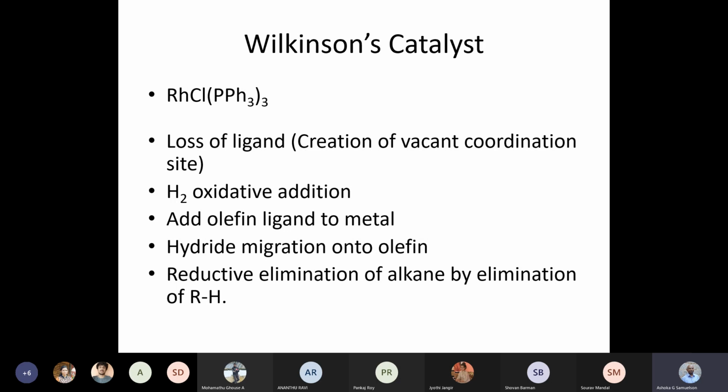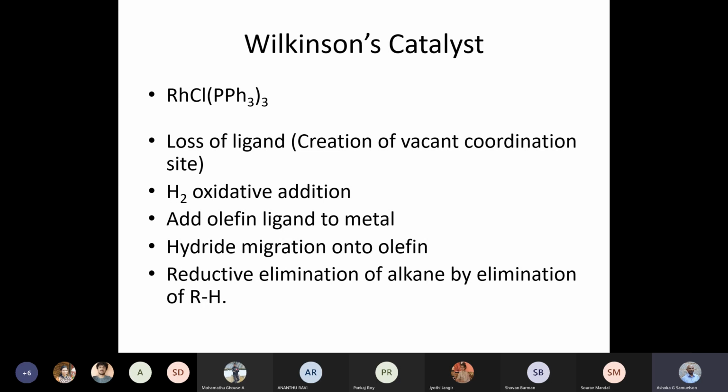But nevertheless, before we proceed further, I will just summarize by saying that Wilkinson's catalyst is a remarkable catalyst. It has a fairly straightforward reaction cycle with no difficulties, and it hydrogenates several olefins fairly easily using the simple steps that I have mentioned here.